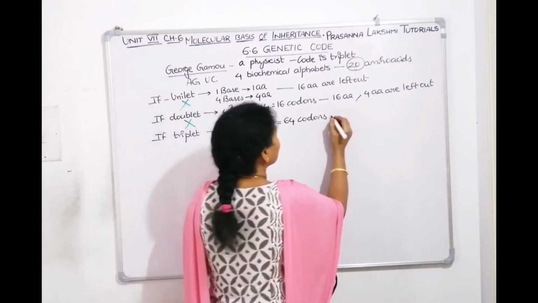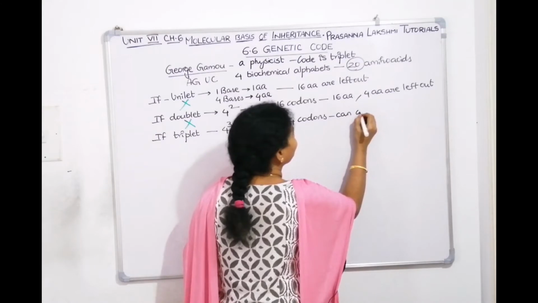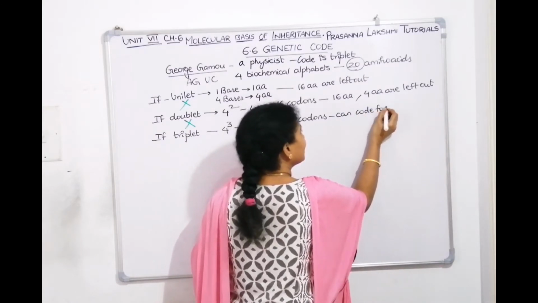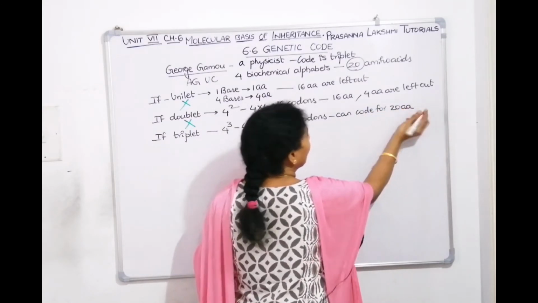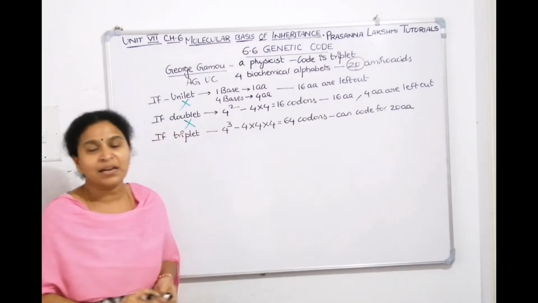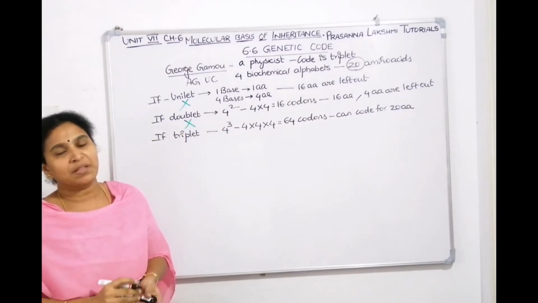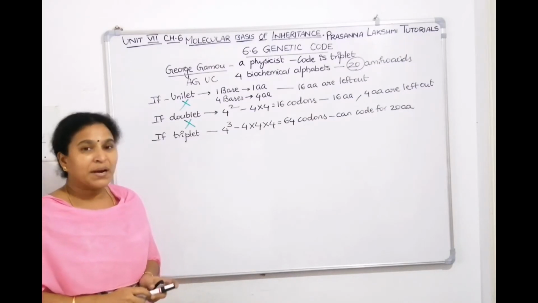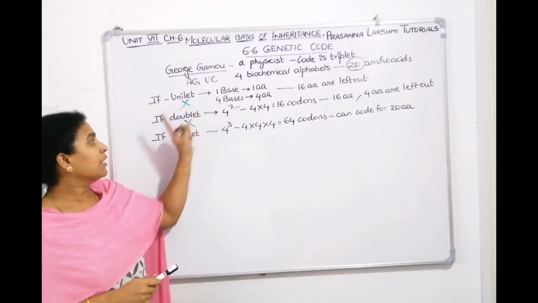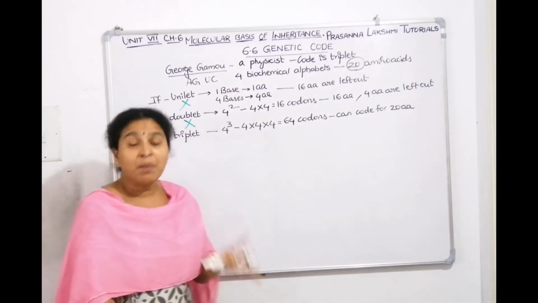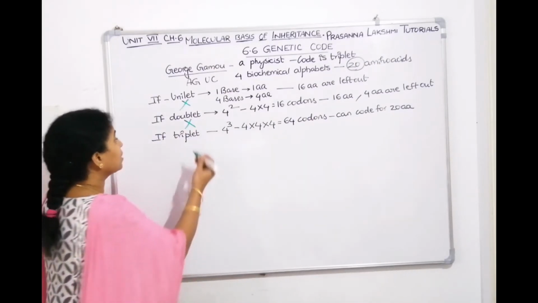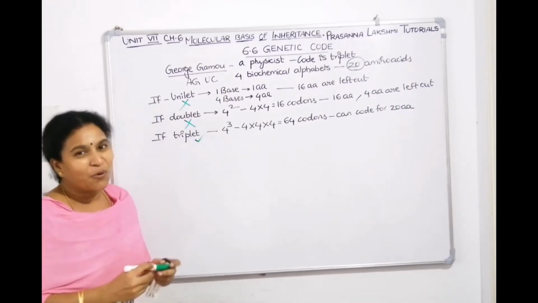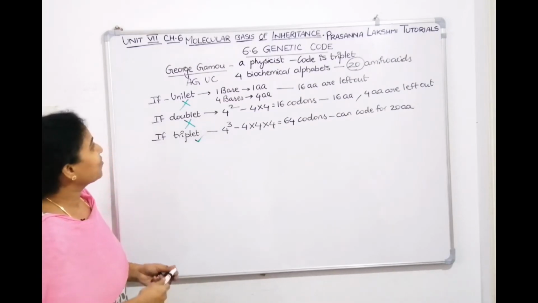So 64 codons can code for 20 amino acids. Again, in this 3 stop are there. If you remove that, 61 codons will be there. 3 stop codons minus them, 61 codons. 61 codons will code for 20 amino acids. Since it is not unilet, it is not doublet, then the minimum possibility is code is triplet. Then he boldly made a statement that code is triplet.